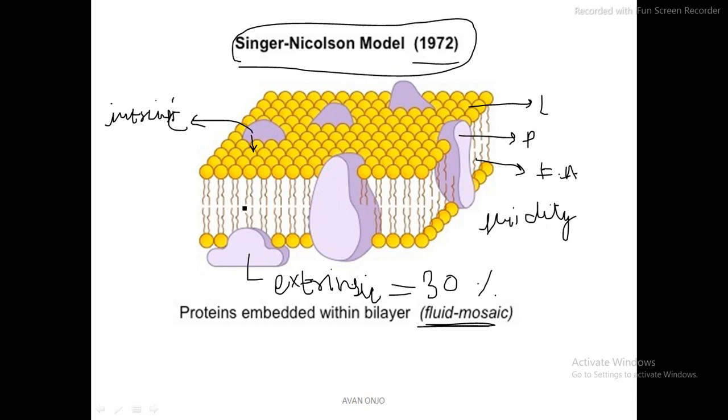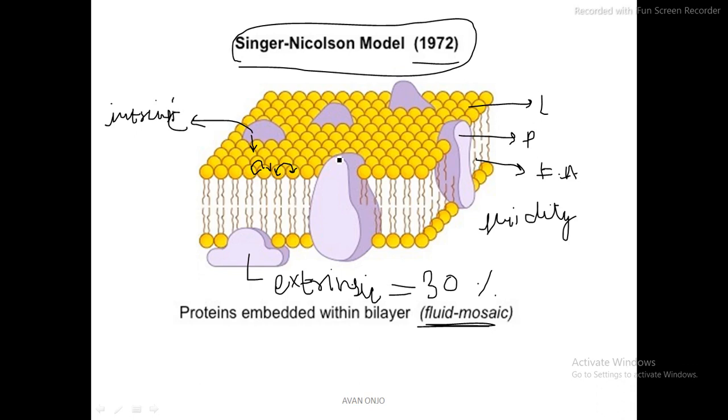Sometimes the molecules change their position within the same layer. Like if this is the yellow colored layer, this protein might go here, this protein might come here, so they are going to flip-flop. Hence it is also sometimes called the flip-flop model.